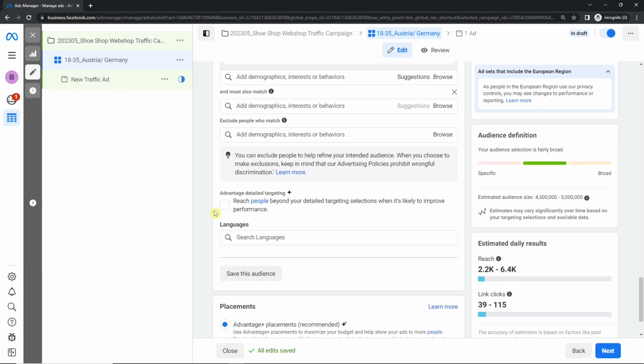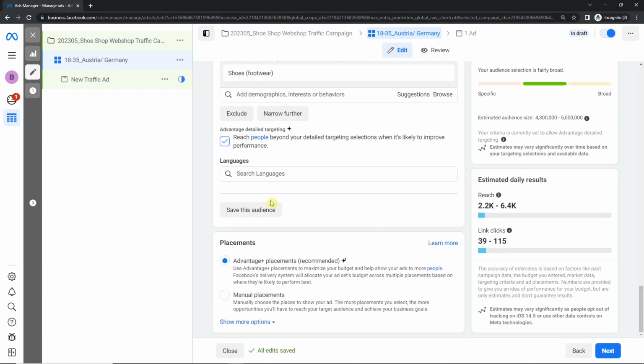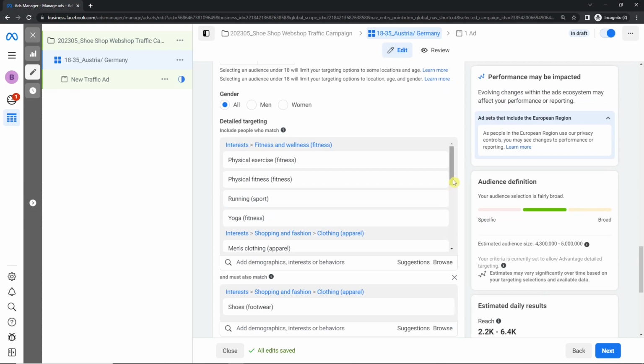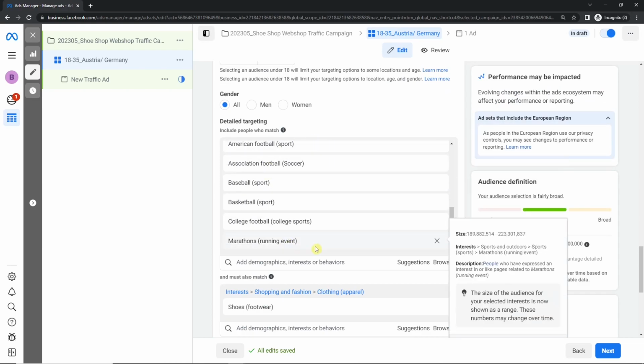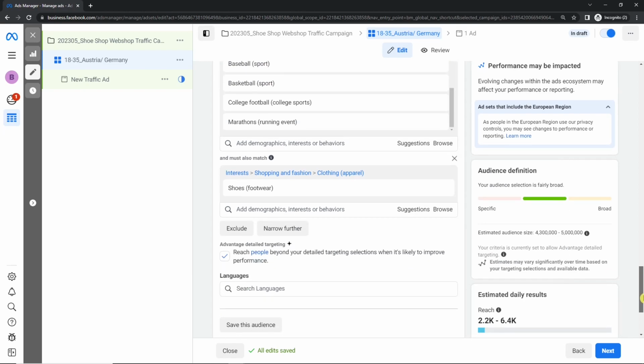What you now also can do is click on Advantage Detailed Targeting, reach people beyond your detailed targeting selections when it's likely to improve the performance. Sounds hard or sounds confusing, but actually it's very nice, because I don't know for sure if I now have included my whole target audience with these interests here. Because Facebook, of course, knows better who could be interested in my shoe ad.